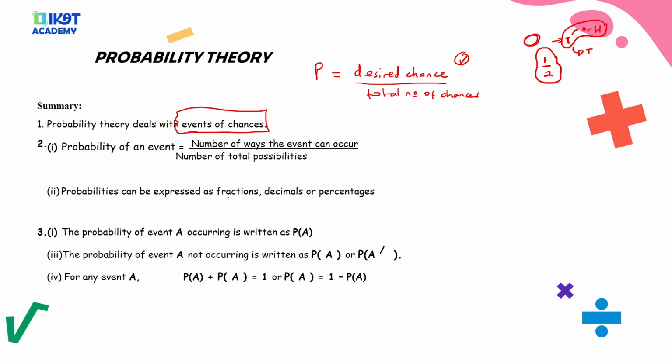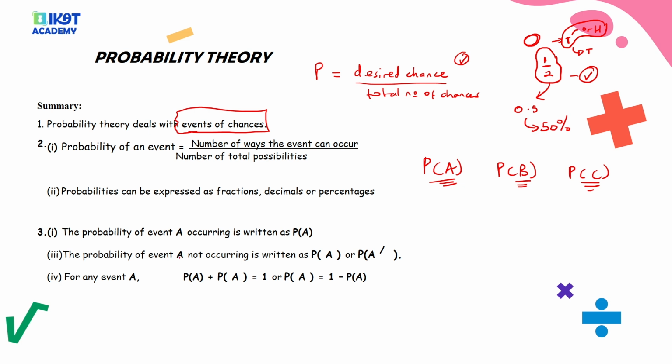And probabilities can be expressed as fractions, decimals, or percentages, meaning this can be expressed as 0.5. However, it can also be expressed as 50%, though we usually express them as fractions, except otherwise. Then the probability of event A occurring is written as P(A). So if I say probability of A, that's the probability of event A occurring, probability of B, the probability of event B occurring, probability of C, the probability of event C occurring.